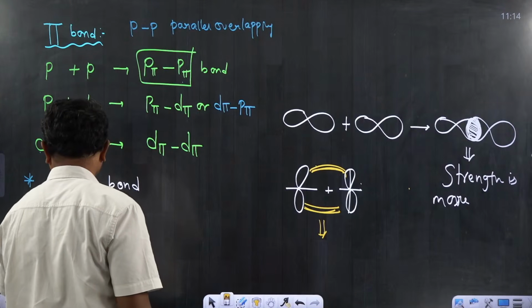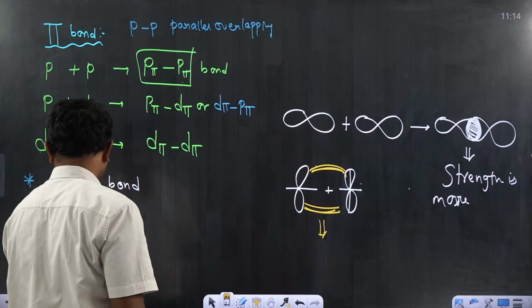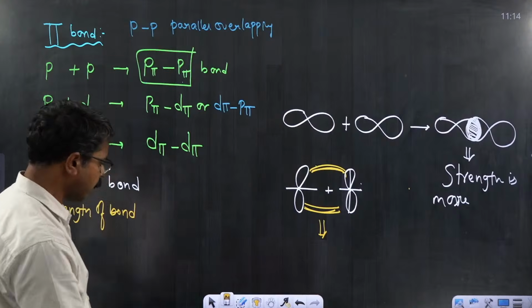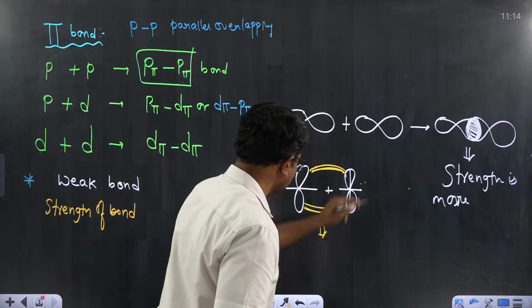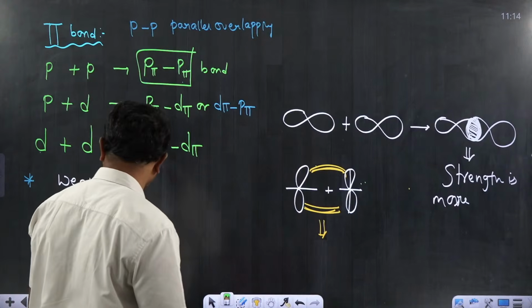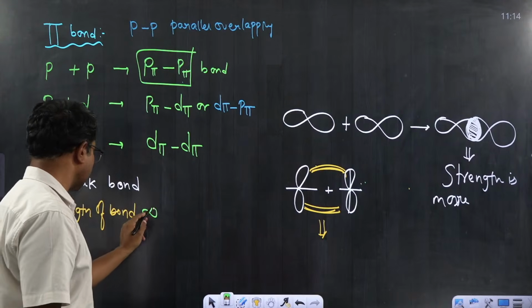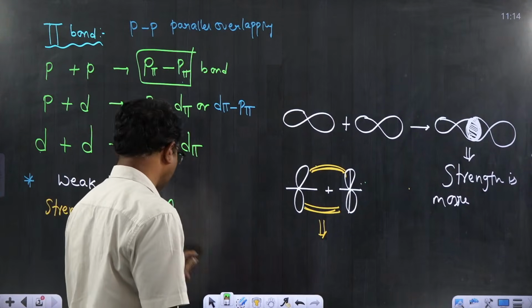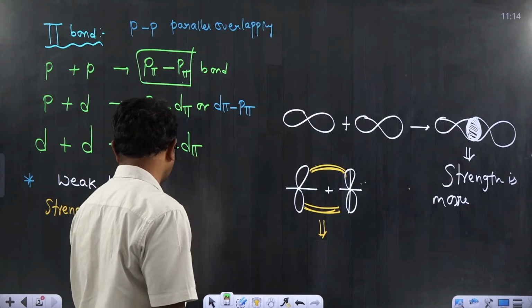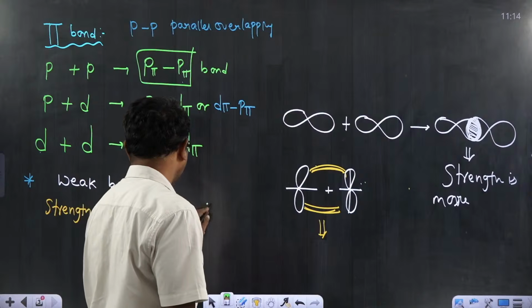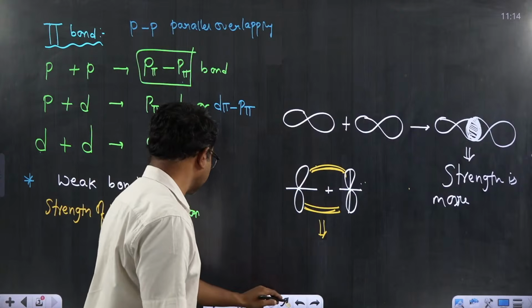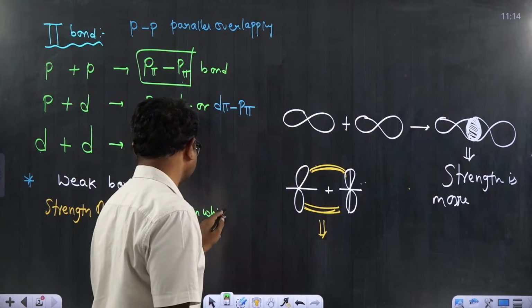Very important point. This is one of the parameters to decide the strength of the bond. We can have some other parameters also, and we will talk about those in upcoming classes or, if possible, within this class. Strength of the bond is directly proportional to the area or space involved in overlapping, the common region or region of overlapping.